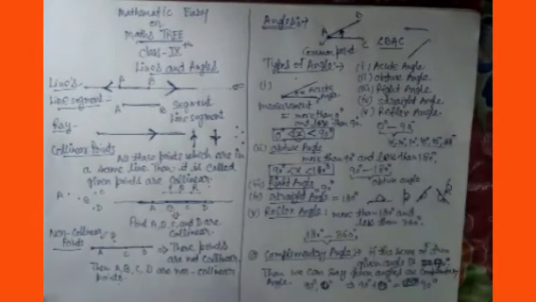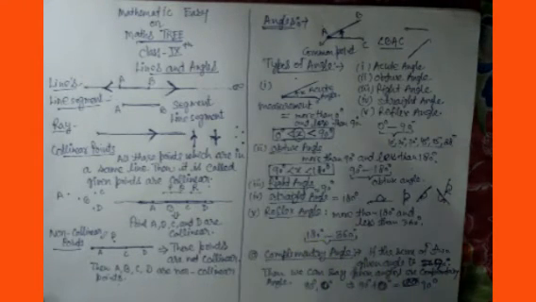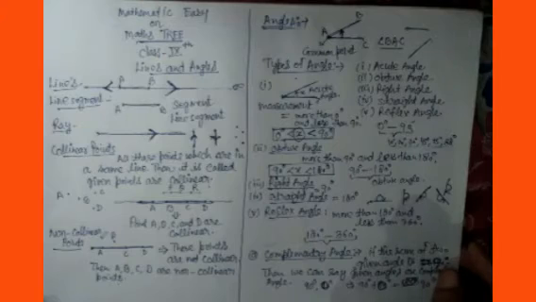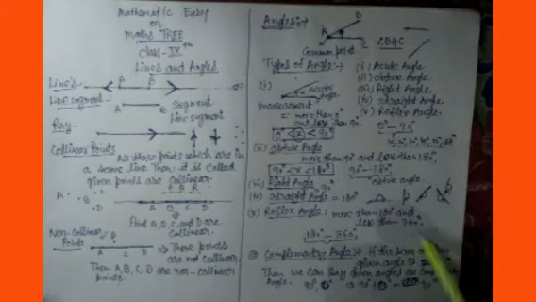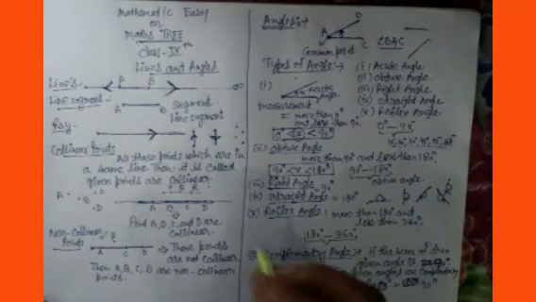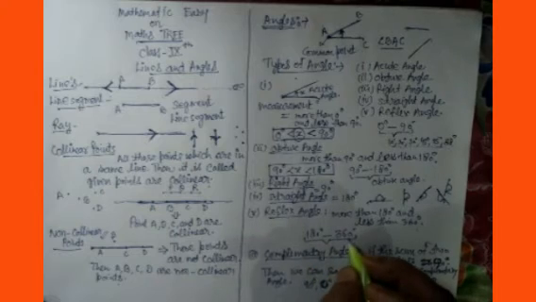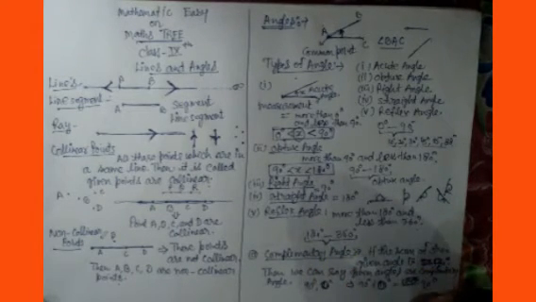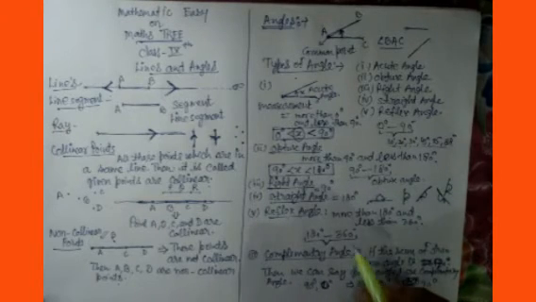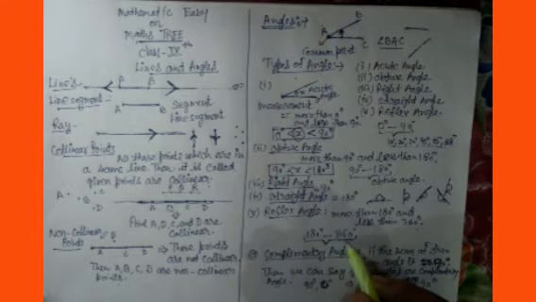Now after this, the last one is the reflex angle. How will we identify a reflex angle? If the measurement of the angle is more than 180 degrees and less than 360 degrees, meaning it is between 180 and 360 degrees. It may be 181, 185, 190, 200, 250, but less than 360.